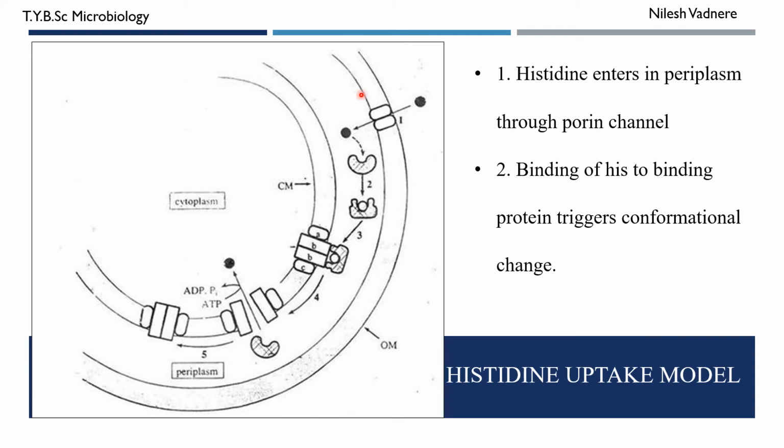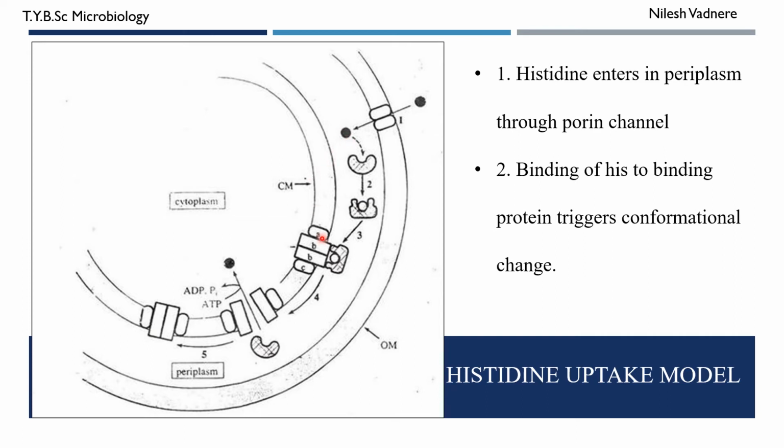The space between the outer membrane and inner membrane is called the periplasm. So the histidine molecule enters into the periplasm through these porin channels, and now this histidine has to enter into the cytoplasm. But for entering into the cytoplasm, the decision is made by the proteins present in the cytoplasmic membrane whether to uptake this histidine molecule or not.